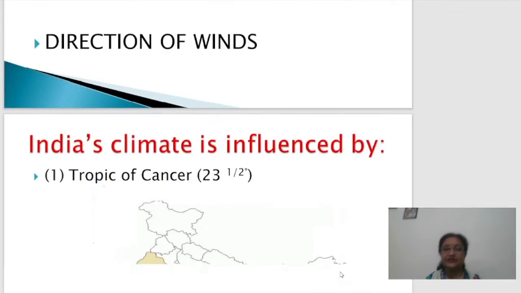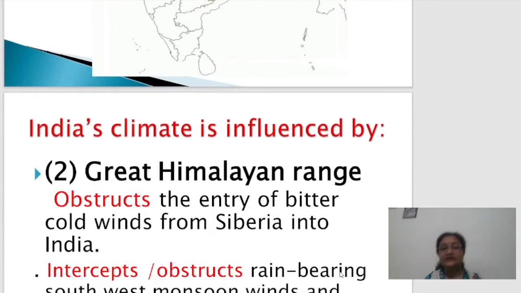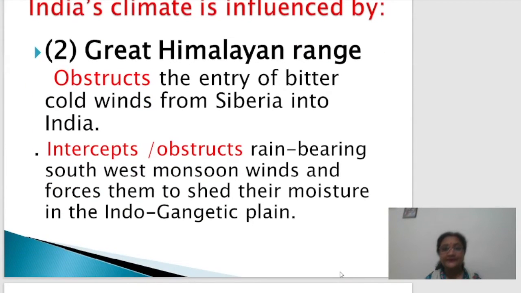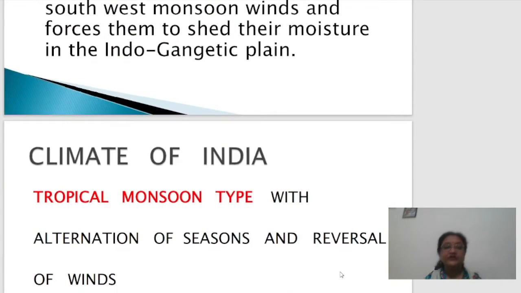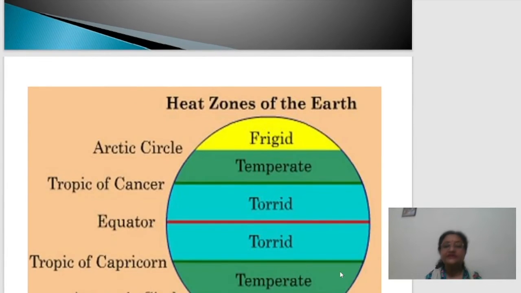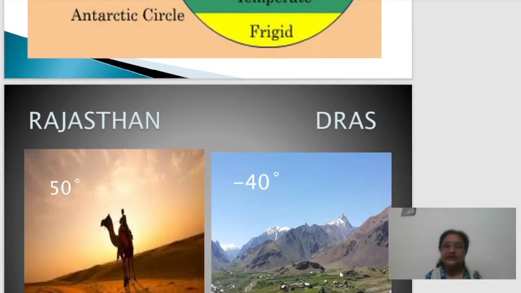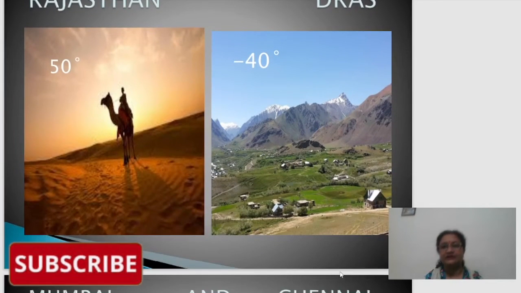Now let's start with the next part of it. When we talk about India, one of the basic elements which influence the Indian climate is the Tropic of Cancer. Then the other important factor is the Great Himalayan Ranges. Third important factor is the monsoon winds. So these are a few factors that influence the climate of India to a great extent.